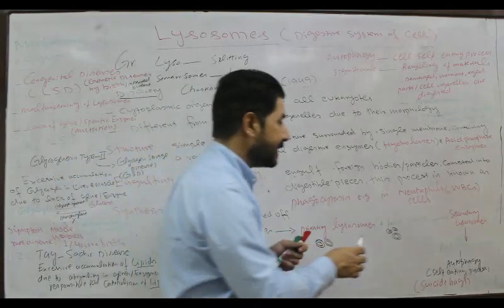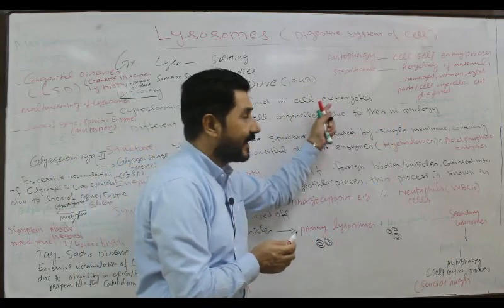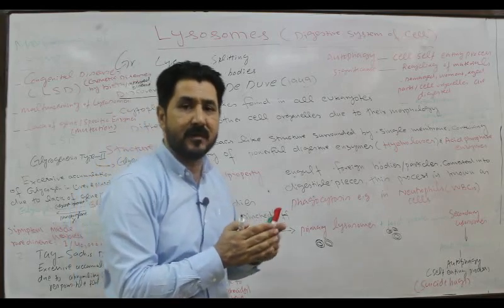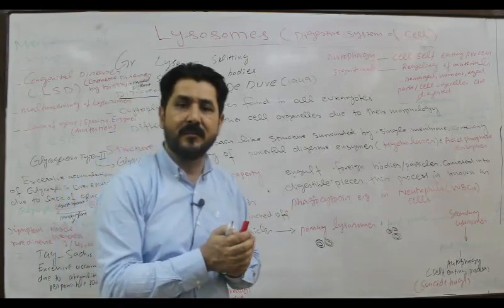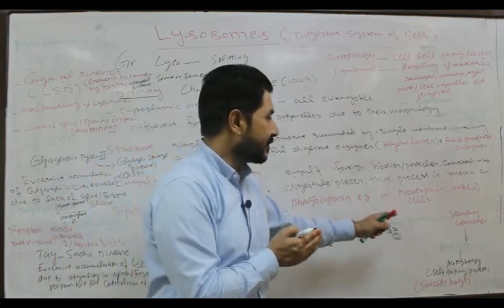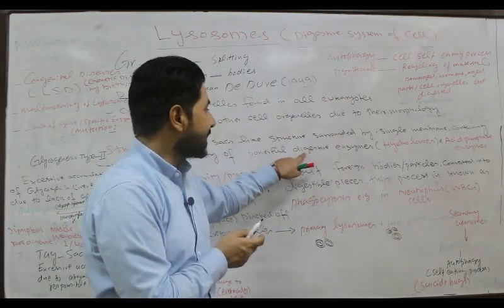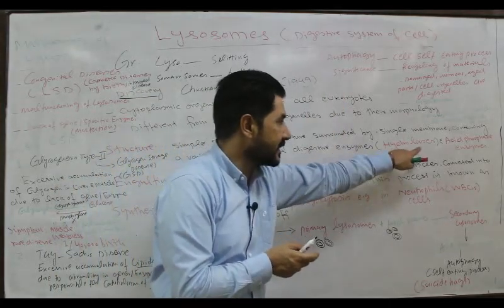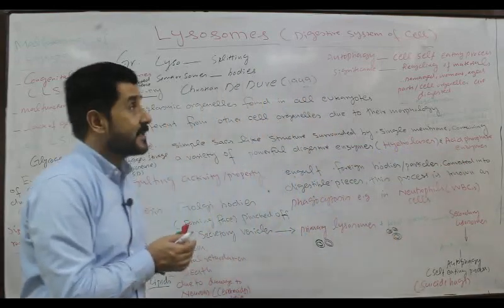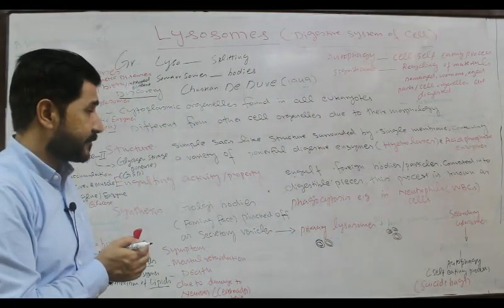The secondary lysosomes are involved in the engulfing activity, the digestive activity inside the cells. Any foreign bodies in the form of pathogens, invaders, food, water, etc. are immediately engulfed by these secondary lysosomes due to the presence of what? Powerful digestive enzymes, that is hydrolase and acid phosphatase enzymes in them. So that is why they are called the digestive system of the cells. They are involved in the engulfing activity.